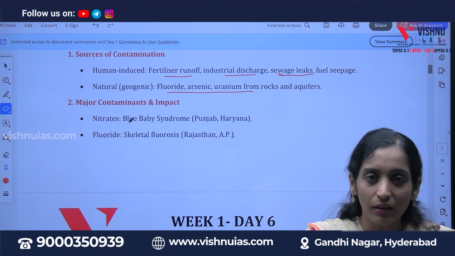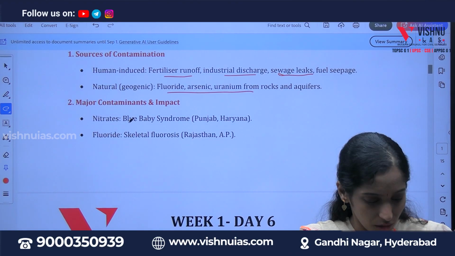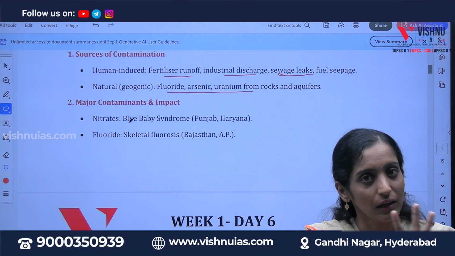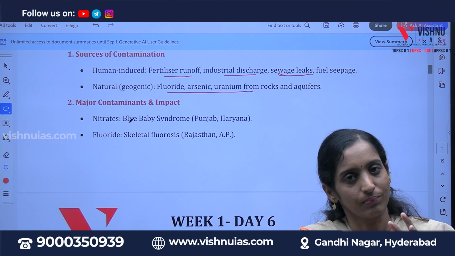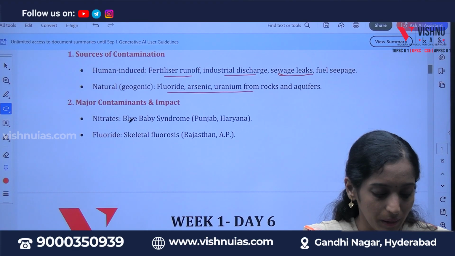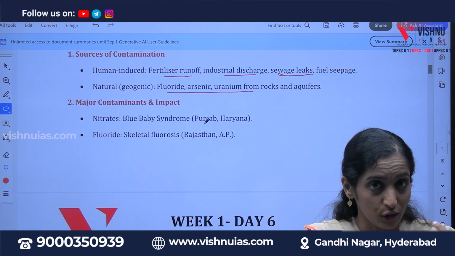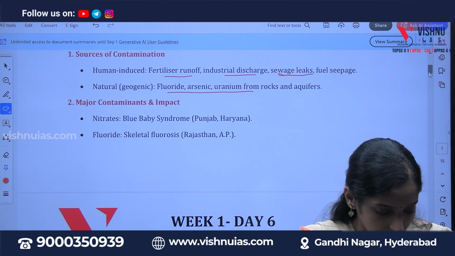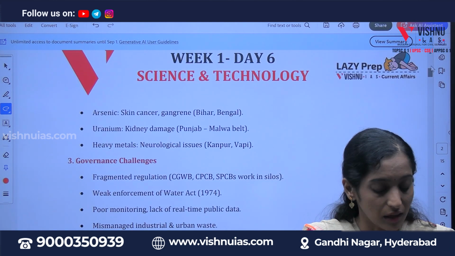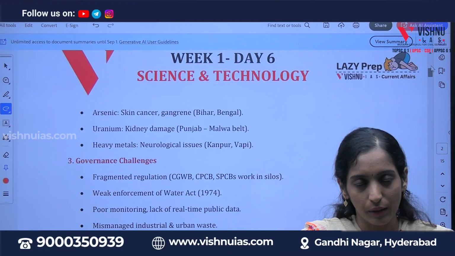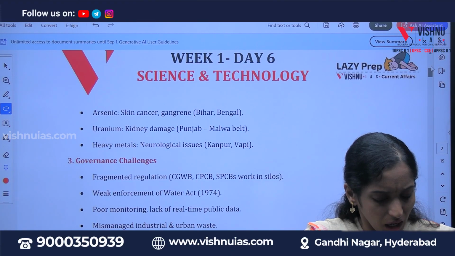You can remember it this way: nitrate gas is blue in color. Fluoride causes skeletal fluorosis, and you can see fluorosis in your teeth also. Arsenic causes skin cancer and other problems.